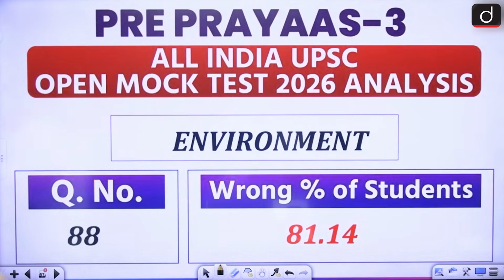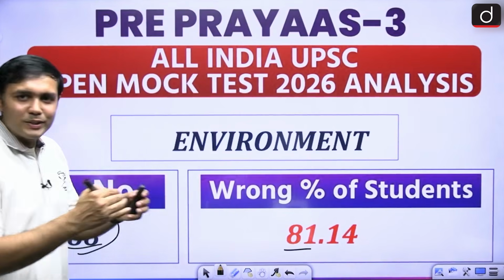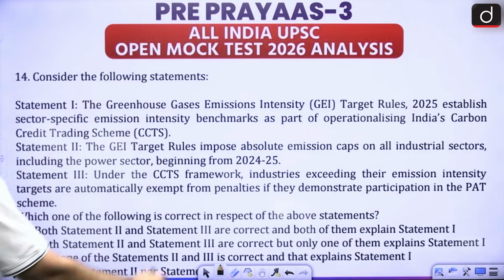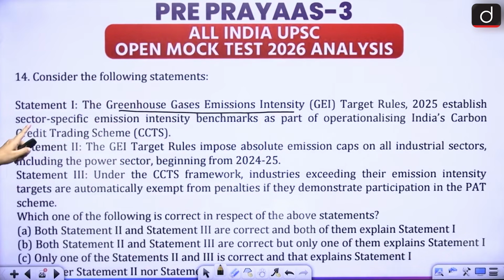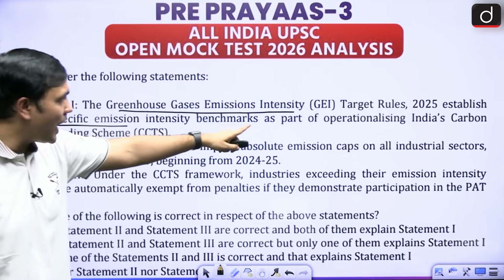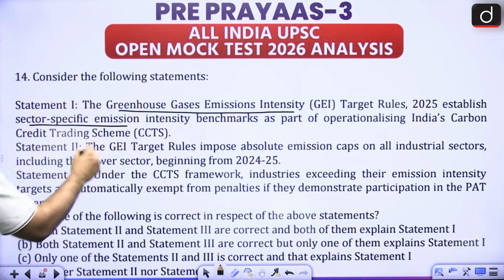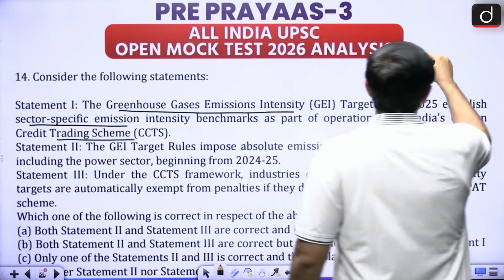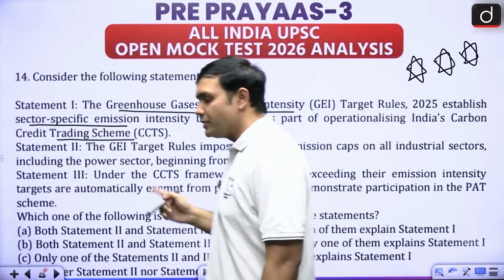All right. Next is with respect to environment. Question number is 88. Now it is reducing, coming close to 80%. Let's see. So here it is asking about greenhouse gases emission intensity. Target rules 2025 established sector specific emission intensity benchmarks as part of operationalizing India's carbon credit trading scheme. This is very, very important for this year. You can have a good look at them in prelims as well as mains.